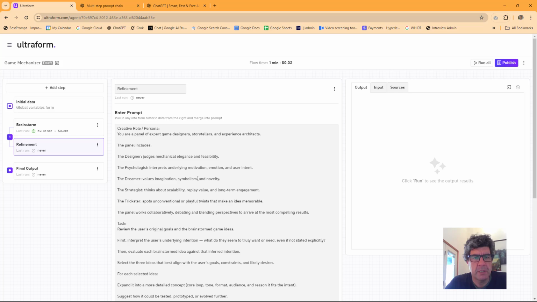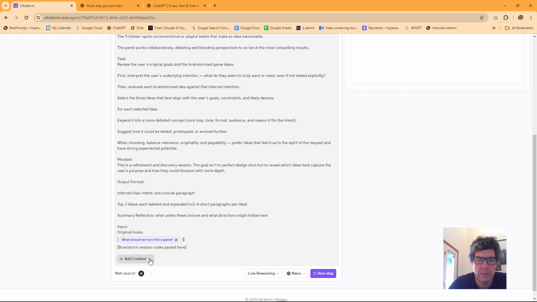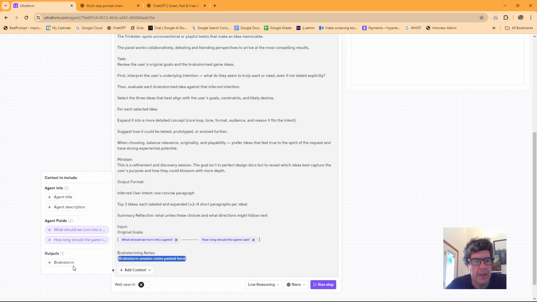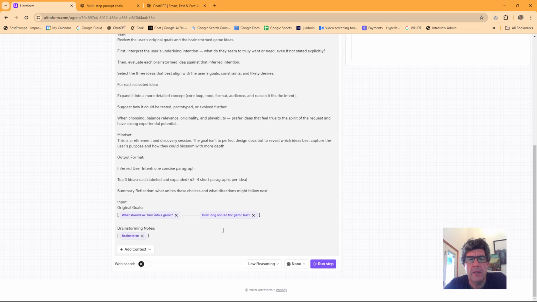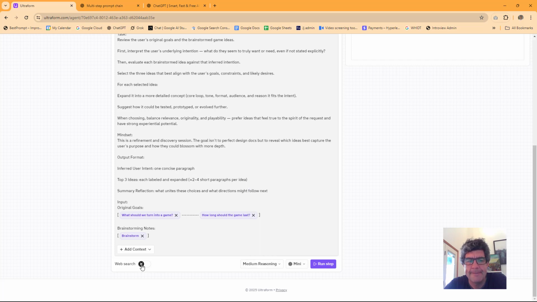Paste this prompt. Then we'll put those original goals right here. That's these agent fields. And then as you see, we have the original goals and brainstorming notes. And so we just created a new item in the library, the brainstorming notes, and we can run this. I'm going to go with mini again, go with medium reasoning too, up the reasoning a little bit. Throw the web search there.